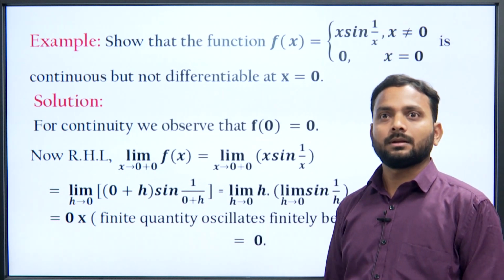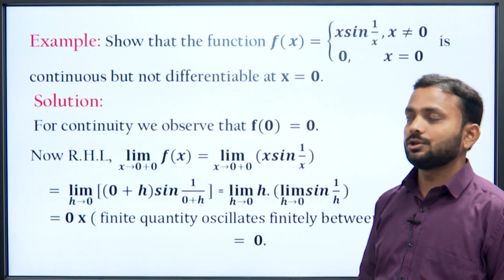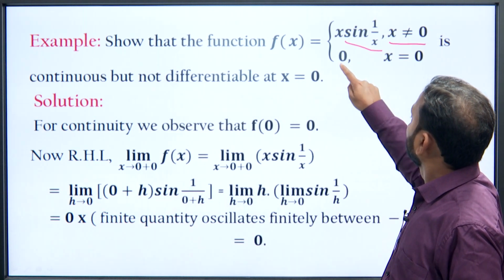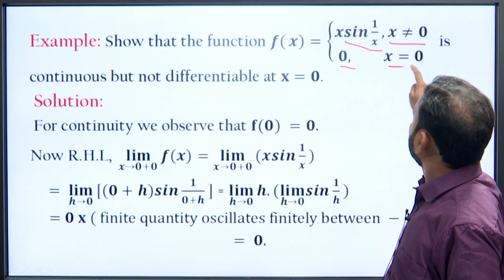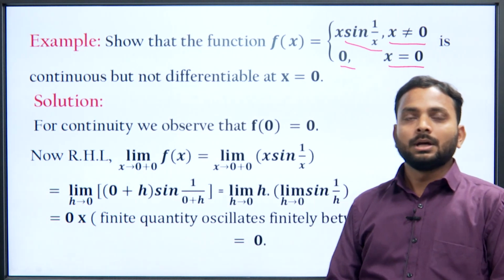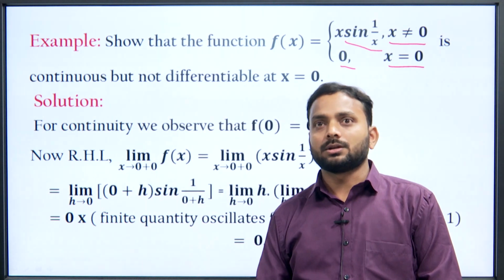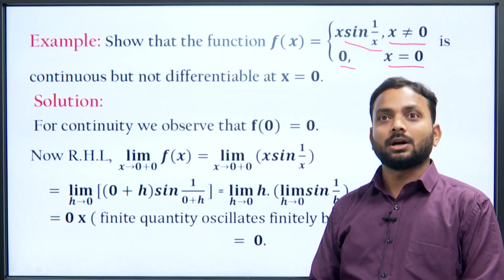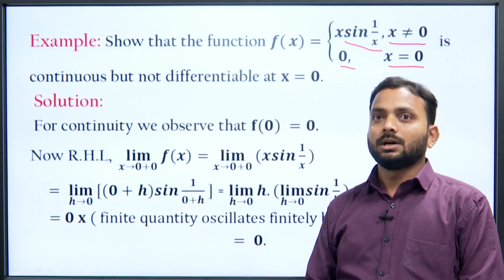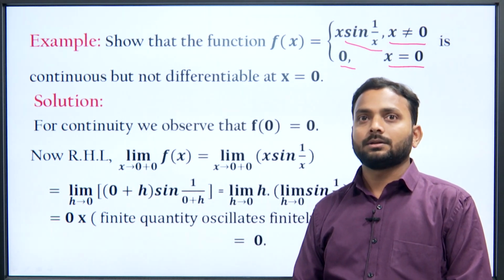Then an example on differentiability. We have to show that the function f(x) equal to x sin(1/x), x not equal to 0, and f(x) equal to 0 at x equal to 0, is continuous but not differentiable at x equal to 0. So here we have to show that this given function is continuous but not differentiable. As we know, for continuity we have to show that the left hand limit of the function equals the right hand limit, which equals the value of the function at that point.